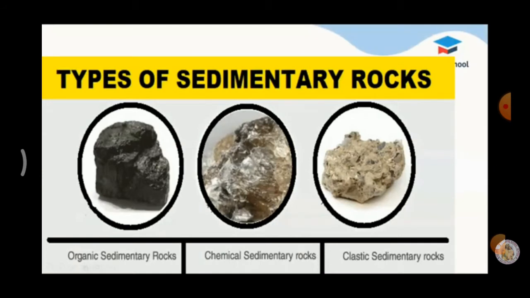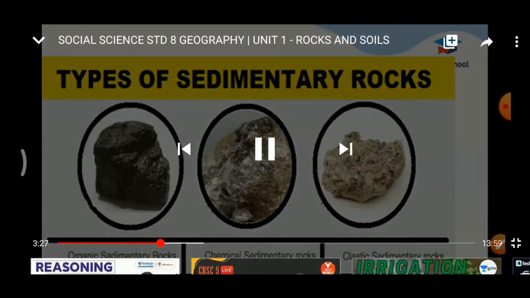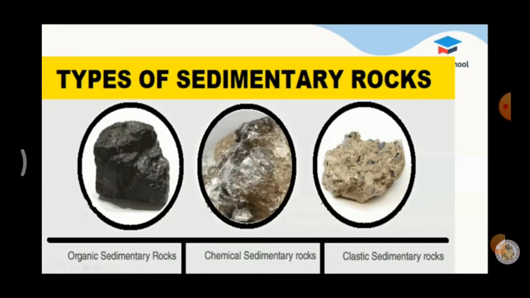Types of sedimentary rocks. Organic sedimentary rocks, mechanical sedimentary rocks and chemical sedimentary rocks. Organic sedimentary rocks. These rocks are formed as a result of the decomposition of dead plants and animals. They contain fossils. We have already seen the meaning of fossil. So, these rocks fully contain fossils. Example, chalk, talc and dolomite.